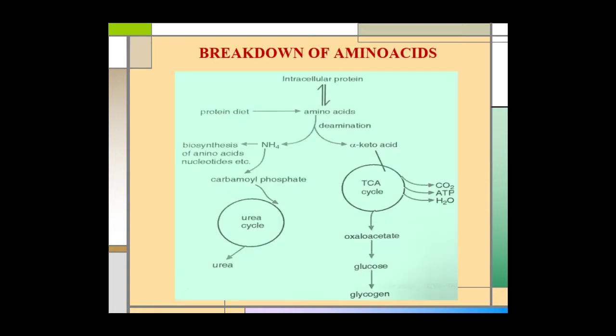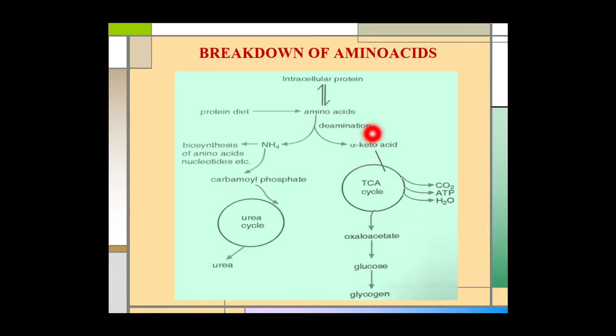Breakdown of amino acid. As we know, the amino acid contains an amino group. And during the breakdown of amino acid, this alpha amino group is separated from the carbon skeleton. This separated amino group is converted to urea through urea cycle, which occurs inside the liver.